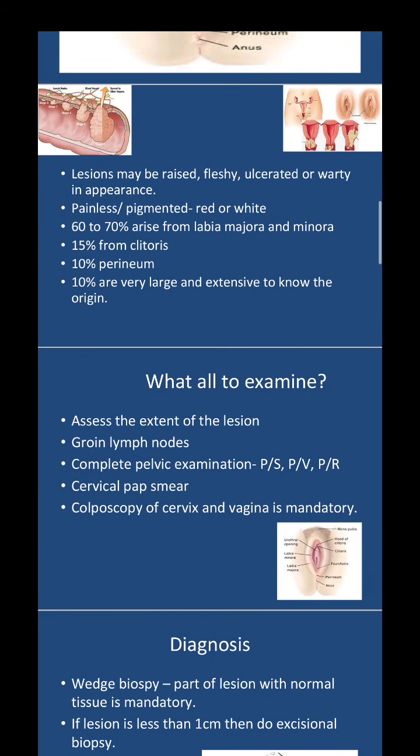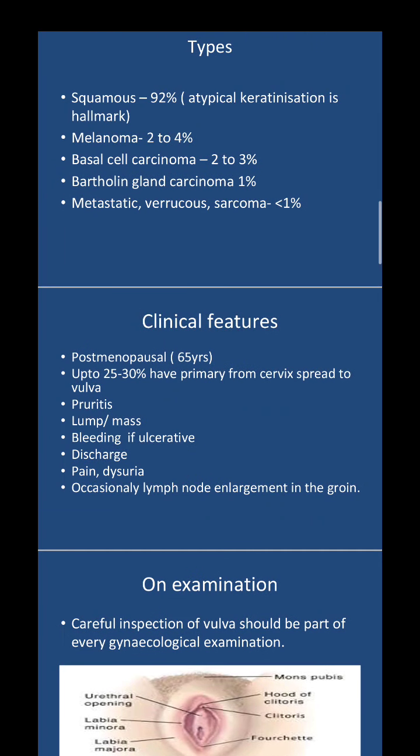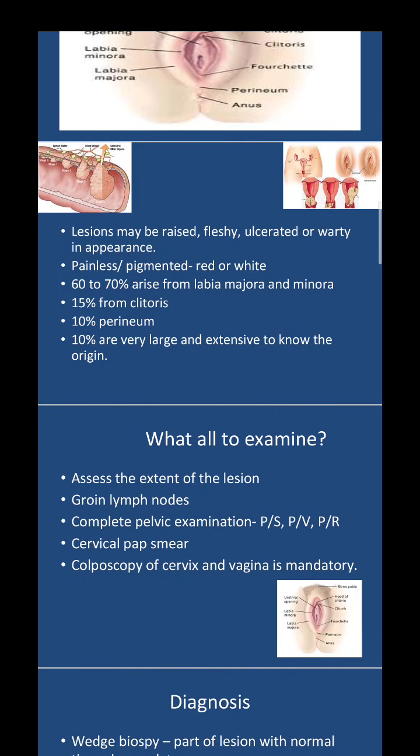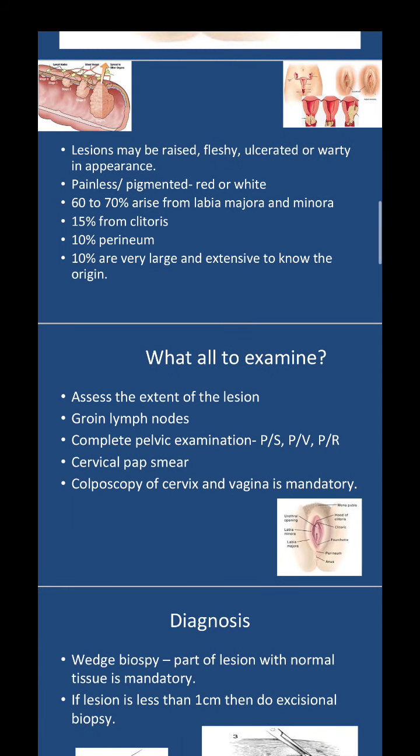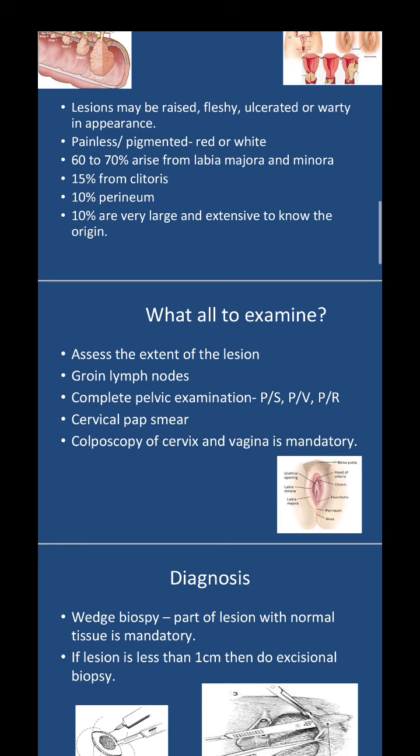So what all to examine? First and foremost, assess the extent of the lesion. When you see a mass, a lesion in the vulva, assess the extent of it. Always check the groin lymph nodes, and a complete pelvic examination has to be done. That is a per speculum, per vaginal examination, and a per rectal examination. A pap smear of the cervix has to be taken because as we have seen earlier, around 25 to 30% of them come from the cervix mainly. So definitely a pap smear is mandatory, and colposcopy of the cervix and the vagina is also compulsory.